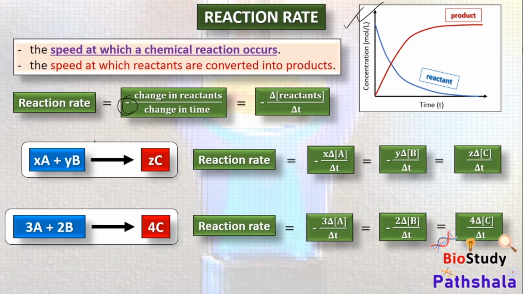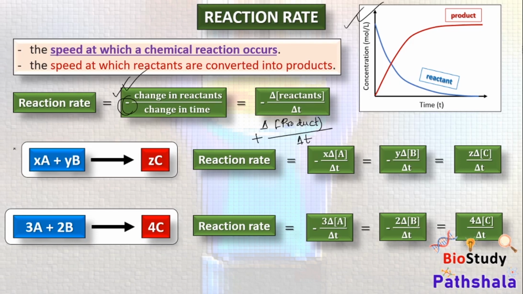And if we express the reaction rate in terms of the product, it will be expressed as delta concentration of product over delta t. Here this value will be positive while the change in the reactants will be negative, because the reactants are decreasing over time while the products are increasing over time.